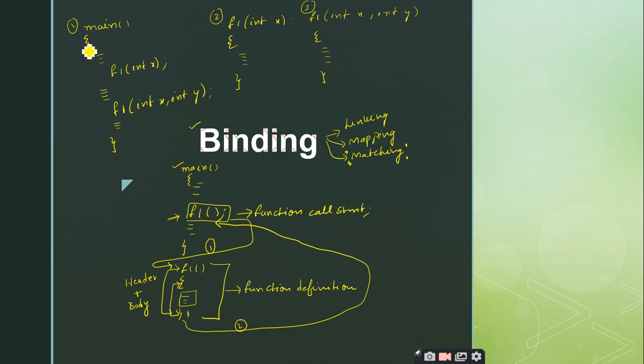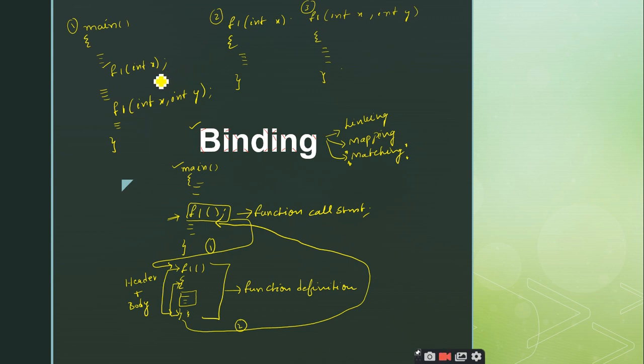In the main function, as you know, the compiler always starts its execution from the main function only. So the main function gets started and the first call is f1 with 1 parameter called x. So you tell me what actual function definition will be invoked. We know that the function call should be matched with the corresponding function definition.